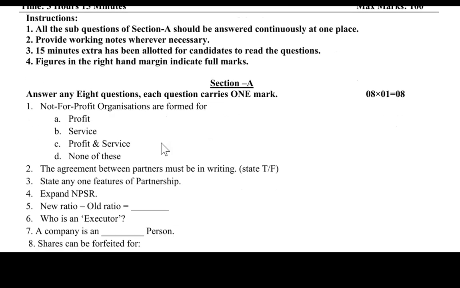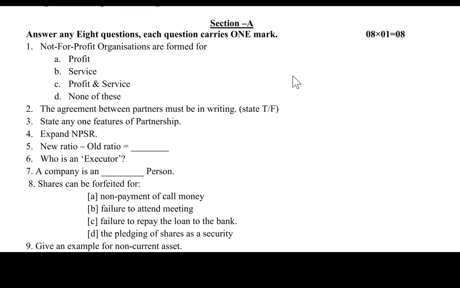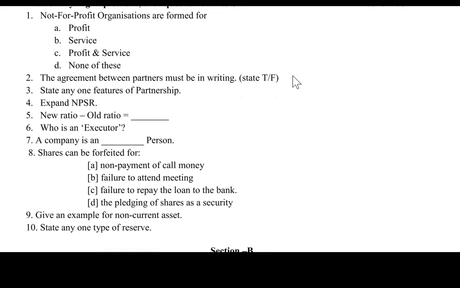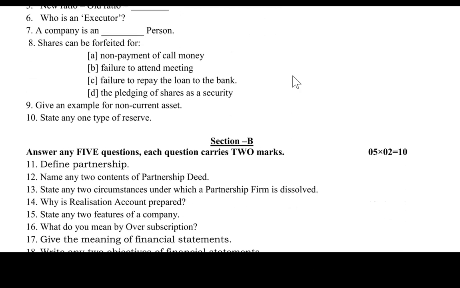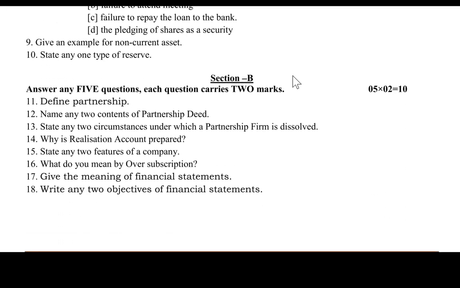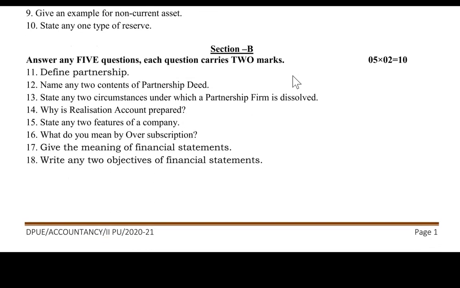See children, section A is nothing but answer any 8 questions. Each question carries 1 mark. Total 10 questions are given, out of which you are supposed to answer any 8 questions. Next, coming to section B, you are supposed to answer any 5 questions. Each question carries 2 marks. You can read out all these questions, children. Each carries 2 marks, totally 5 into 2 is 10 marks.